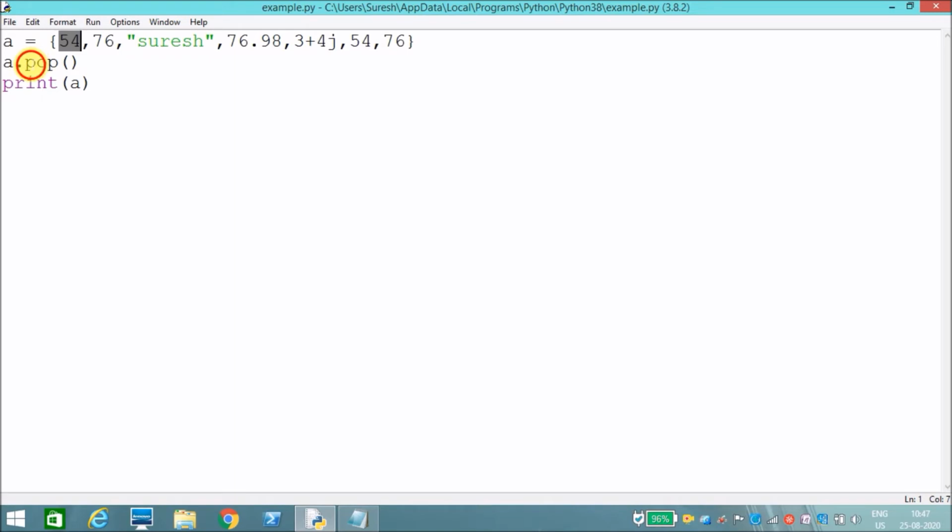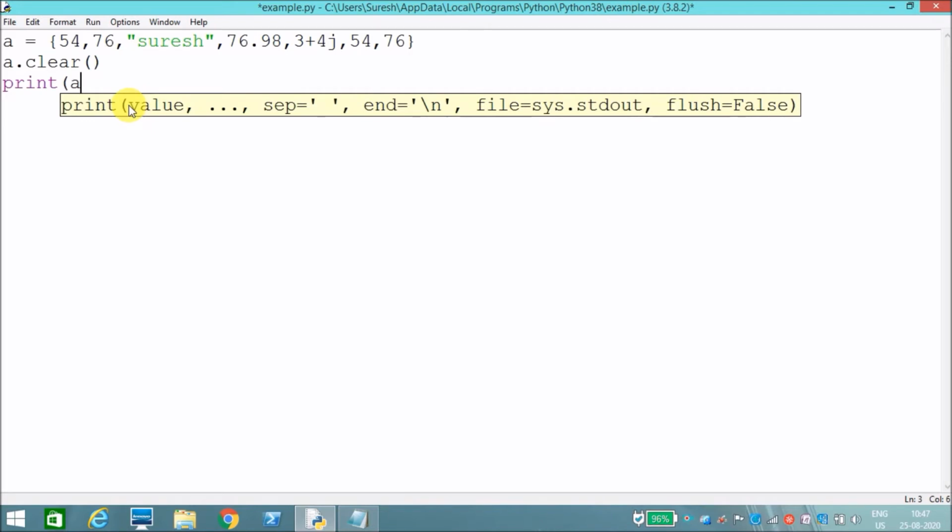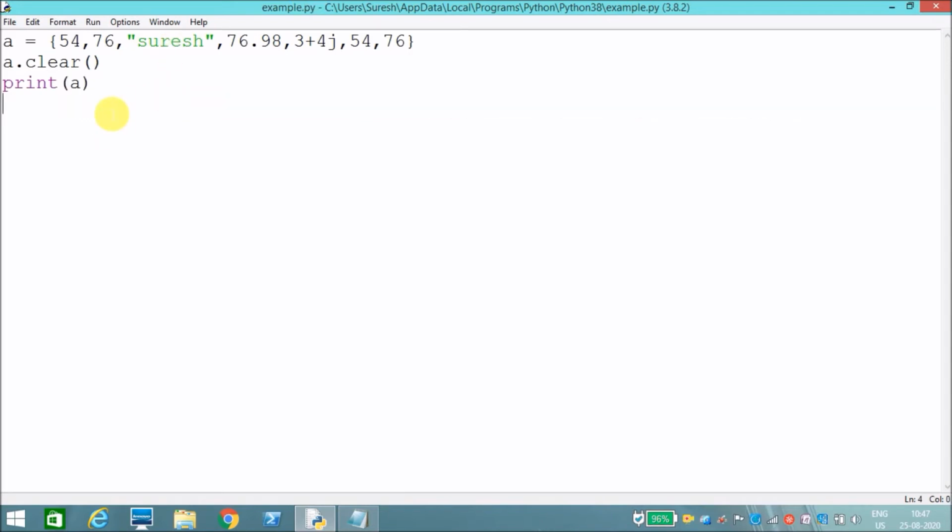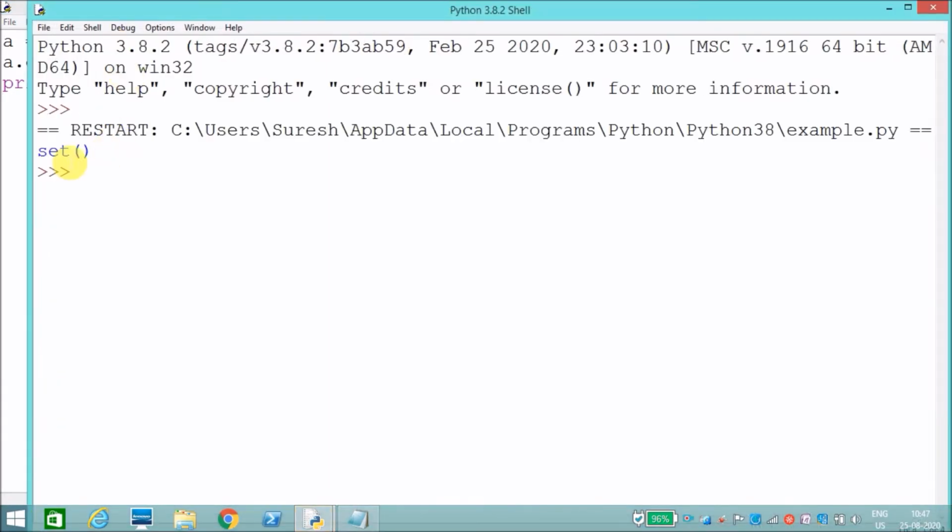Now I want to do a dot clear. Now I have to print A. See, it has cleared all the elements and the result is an empty set.